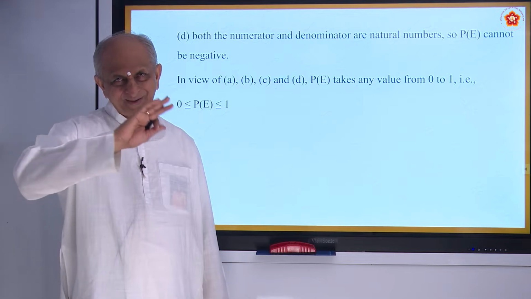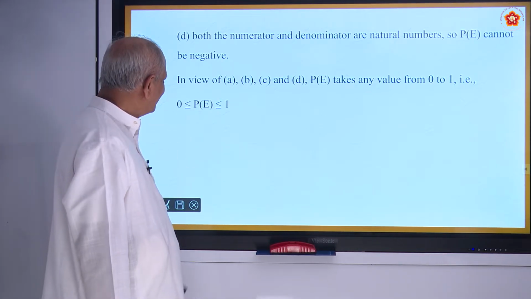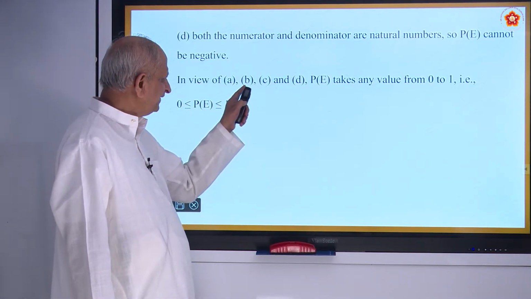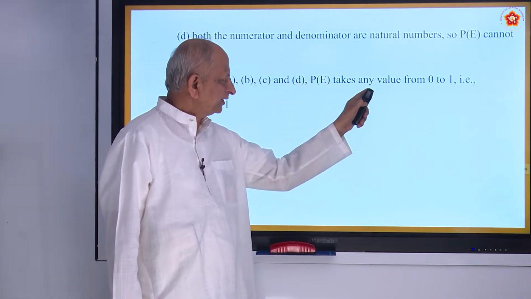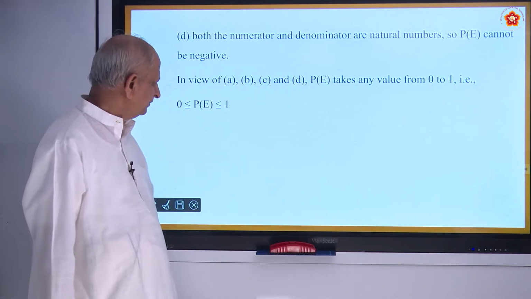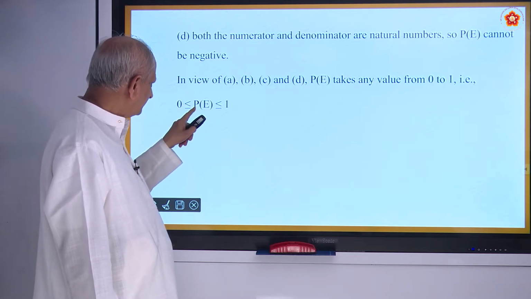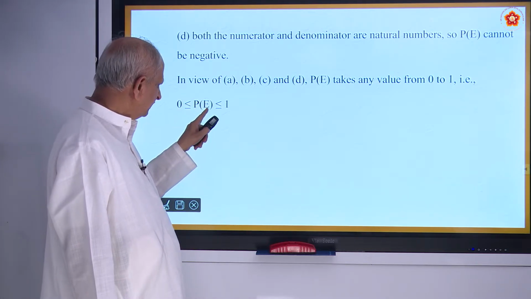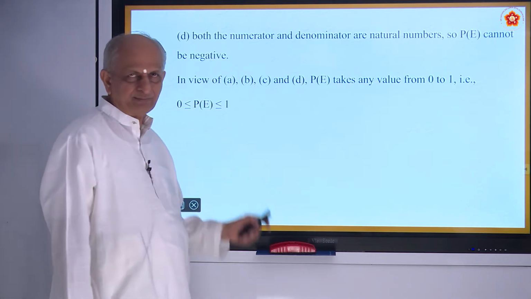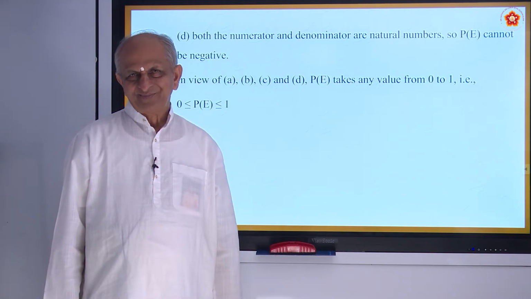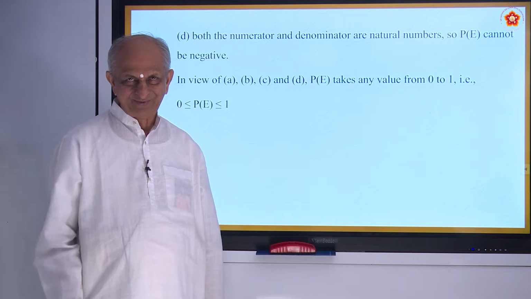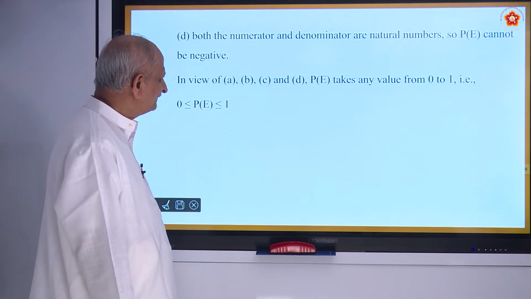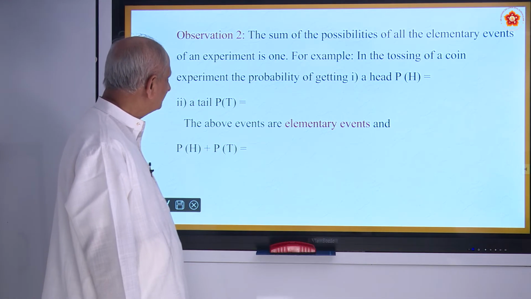There is no word called minus here. So in view of A, B, C and D, the probability of event E can take value from 0 to 1, or in other words, the probability of event E lies between 0 and 1, but not more than 1, not less than 0. Okay, so that is an interesting thing you must note.